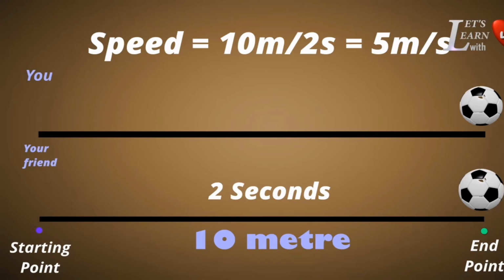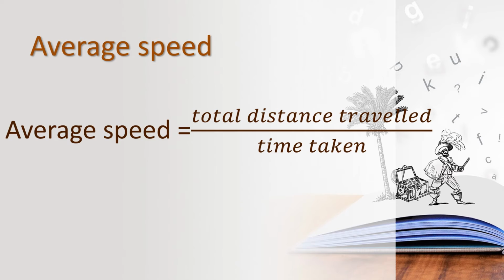Is it children? So we are using another term called average speed. How can you calculate this average speed? Average speed equal to total distance traveled upon total time taken.